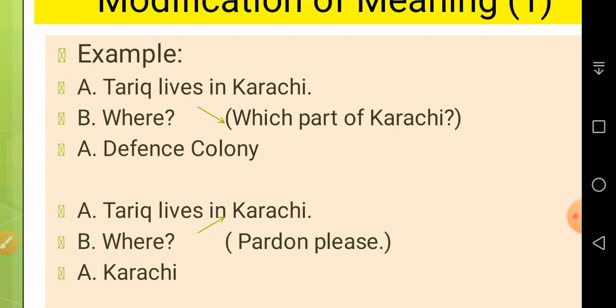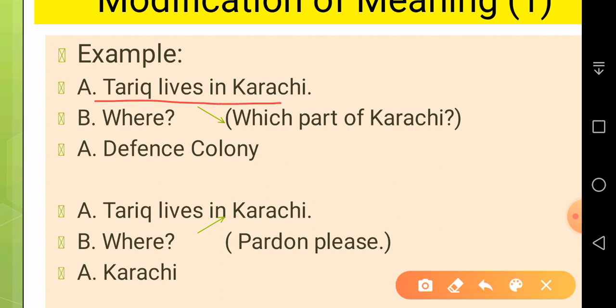Again listen to the conversation. Tariq lives in Karachi. Where? Defense Colony. Okay, got it. So this sentence was uttered in a certain way, and the person who listened to it just asked, he pronounced this where in a falling tone. Okay, that is, he said that he has understood he lives in Karachi, but which part of Karachi? Now see the rising tone.